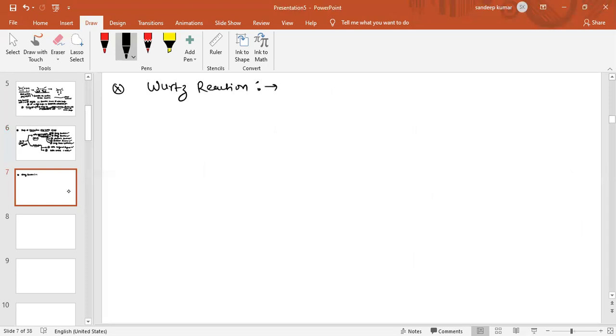Wurtz reaction. First note the point. Wurtz reaction has both possibilities of reaction mechanism, radical as well as ionic mechanism.